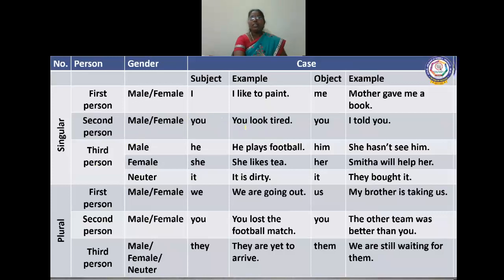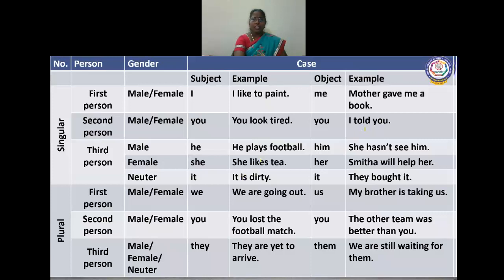And second person can be masculine gender or feminine gender. For example, you look tired. You is a subject because what is the verb? Look. Before the verb, a subject pronoun will always be there. And see the second example. I told you. So here you act as the object pronoun, because it comes after the verb told.